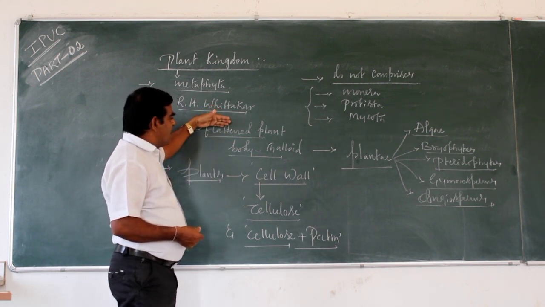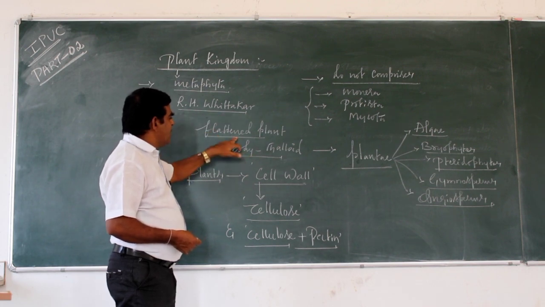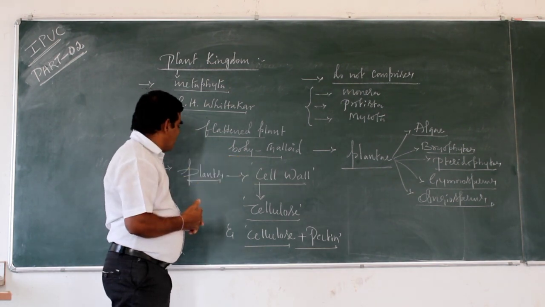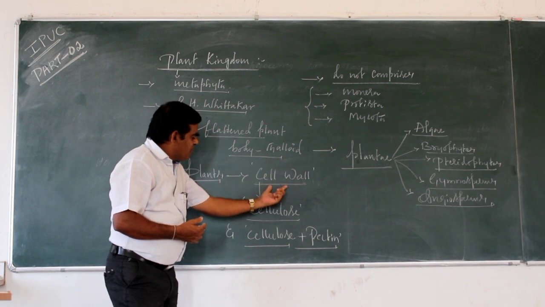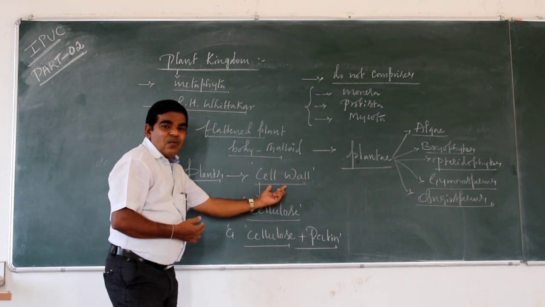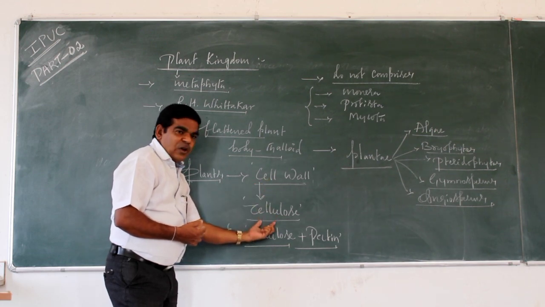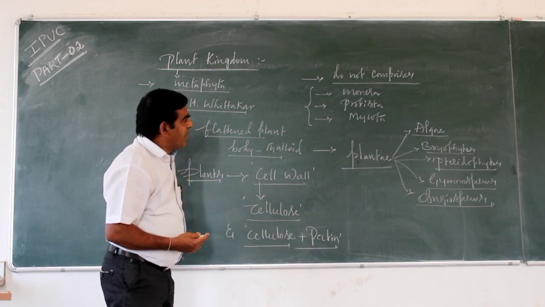The plant body is mostly thalloid. Some are shrubs and trees. The most important characteristic feature of plants is the presence of a cell wall, made up of cellulose and a combination of cellulose and pectin.